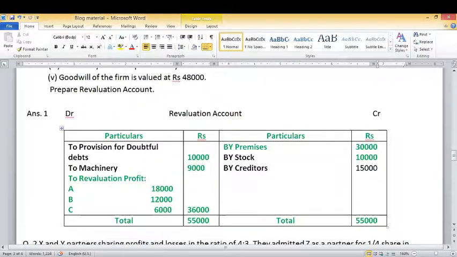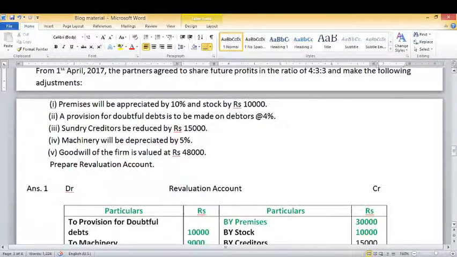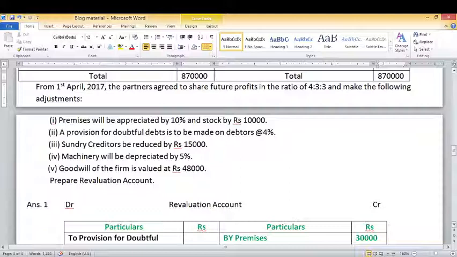Then because of increase in the value of the premises, it is a case of profit. So we will write on the credit side of the revaluation account, by premises 30,000, because it is a case of profit and revaluation account is a nominal account. Then all profits will be recorded on the credit side.